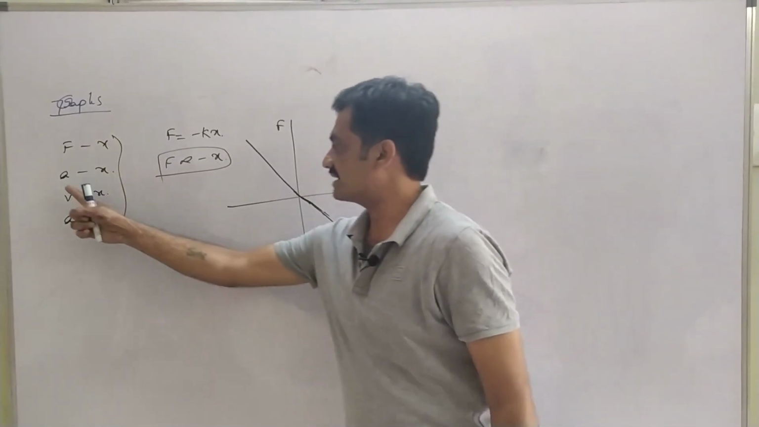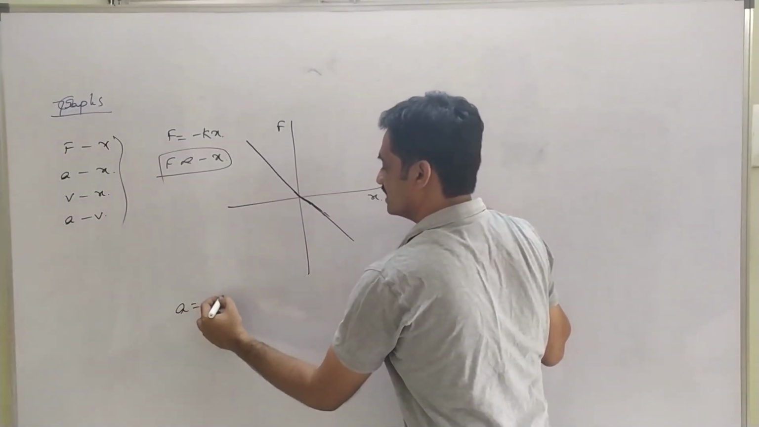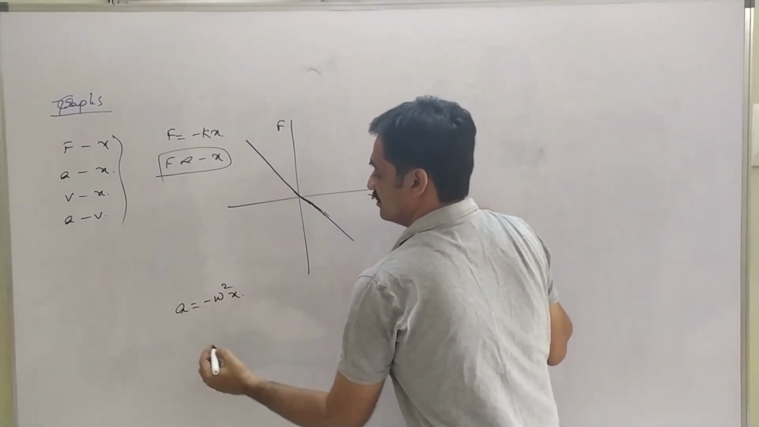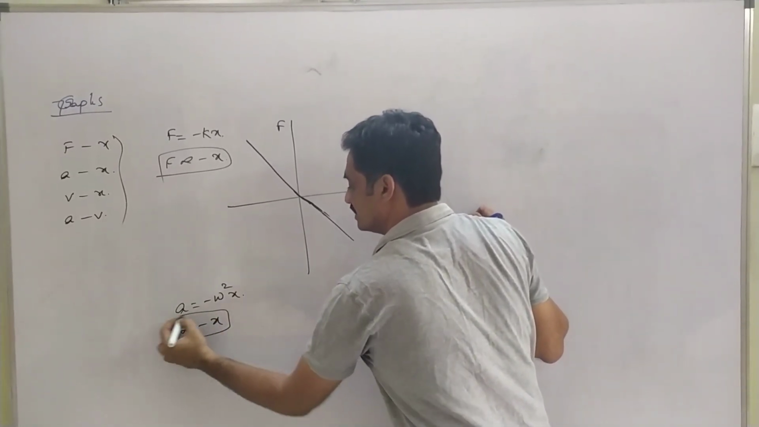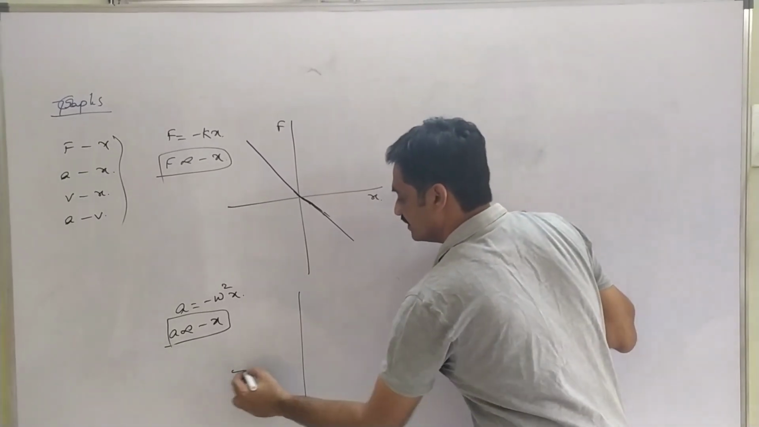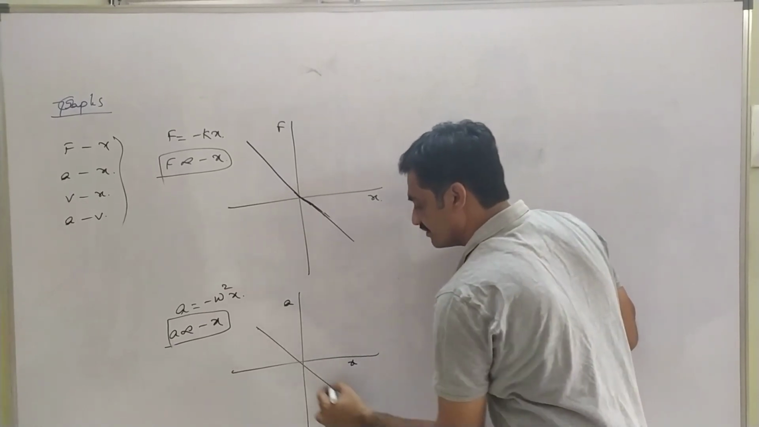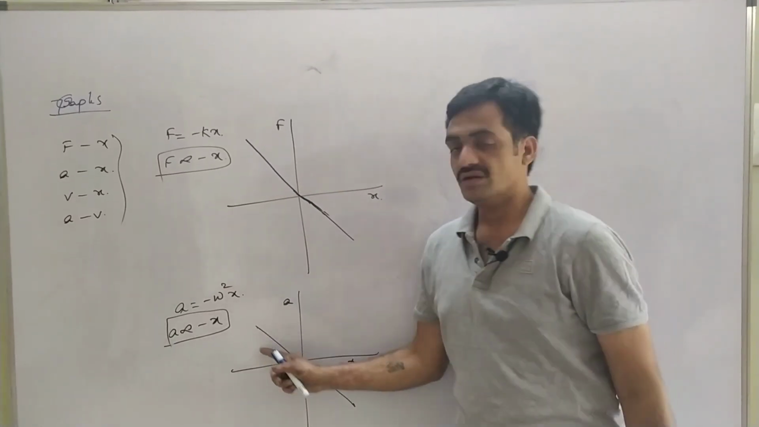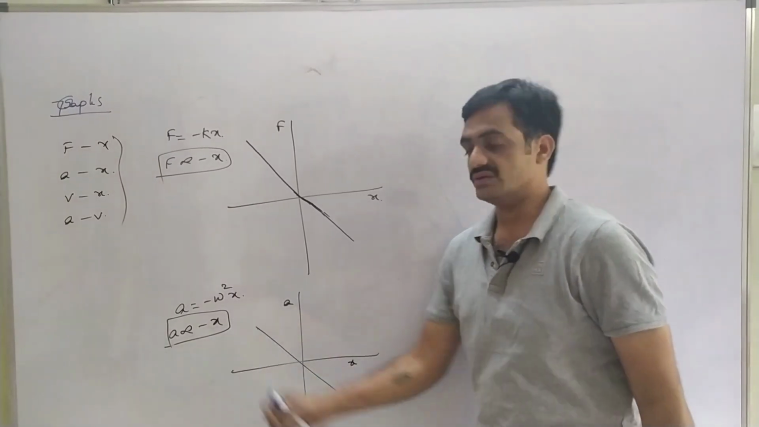Whereas when we consider acceleration and displacement, here we know that a is equal to minus omega square x. Based on that, we can represent that acceleration is directly proportional to displacement in the opposite direction. Similarly, if you draw the graph between acceleration and displacement, then the graph will be like this. It passes through the origin. Both are in opposite directions based on this.